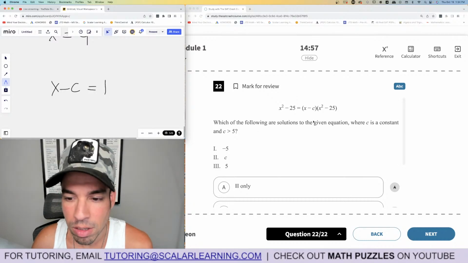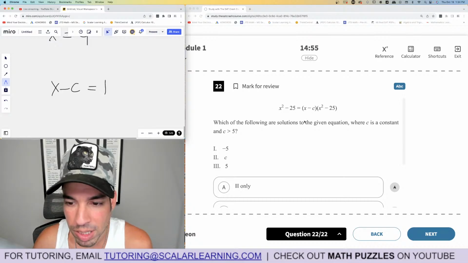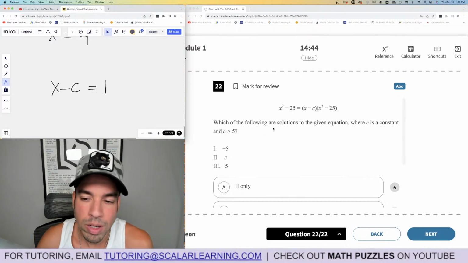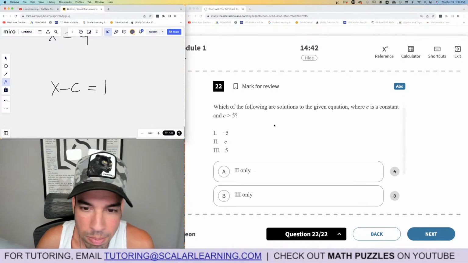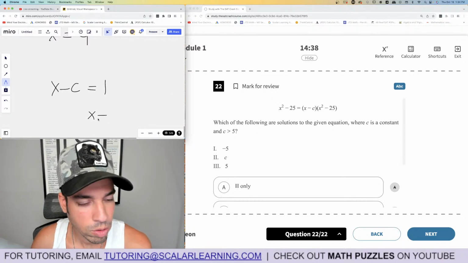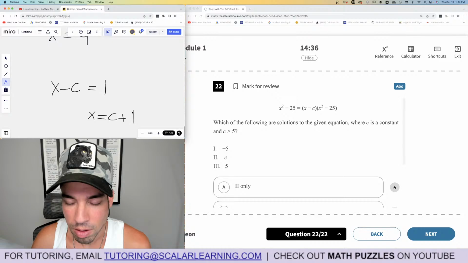You see? Otherwise these two wouldn't be equal to each other. Well, that's weird. I would imagine x would need to equal c plus 1.